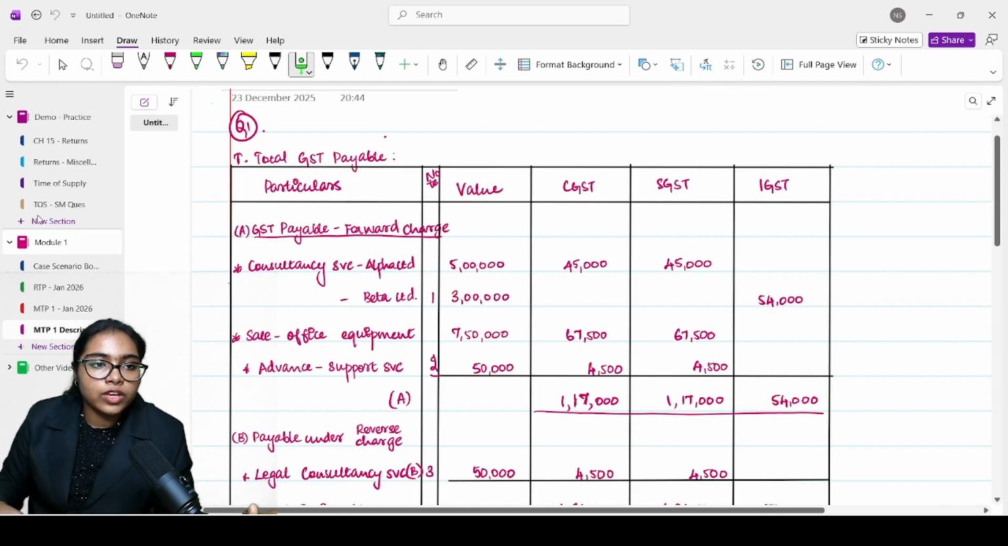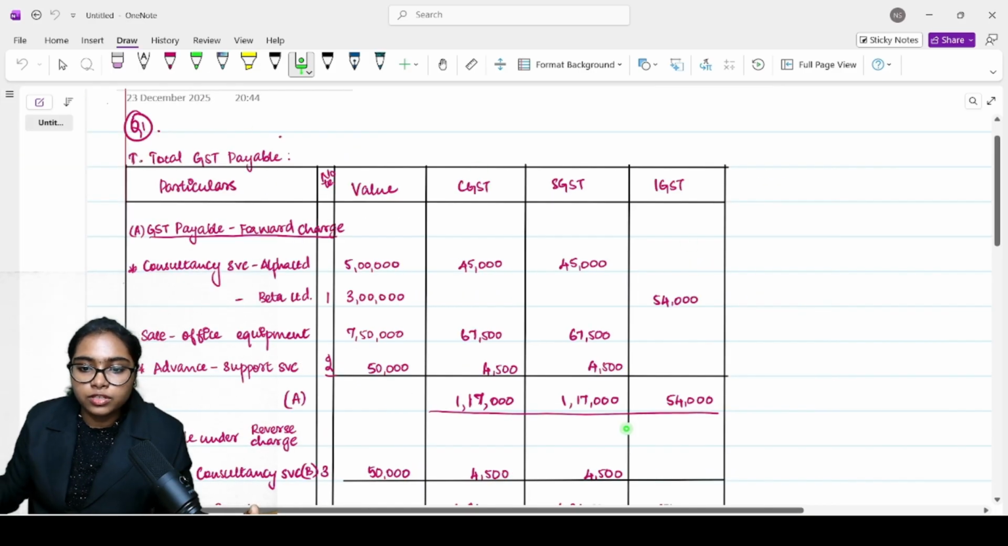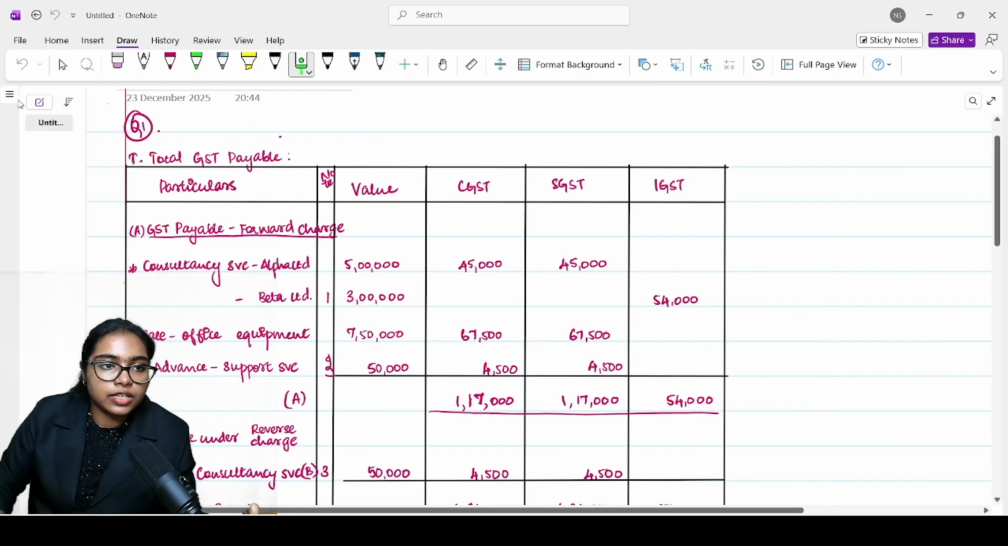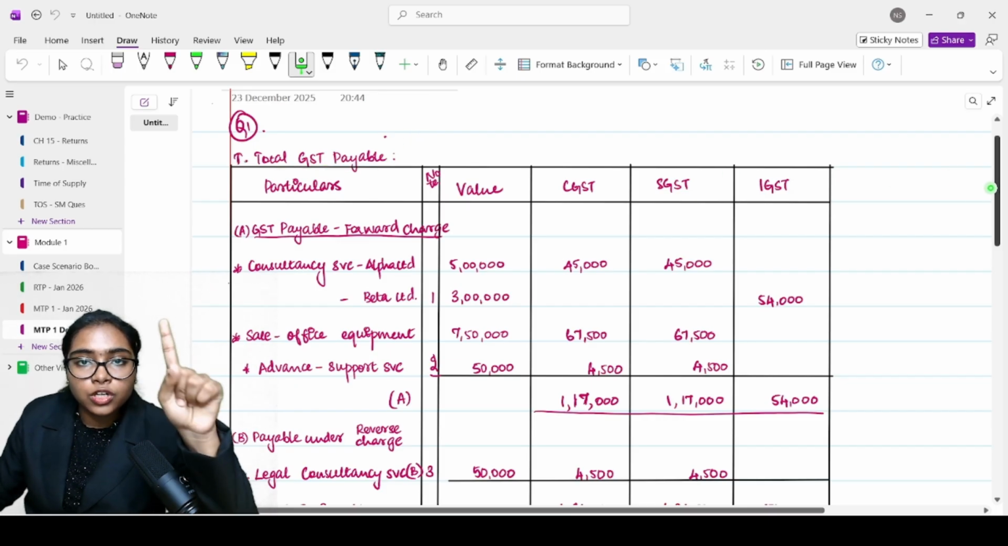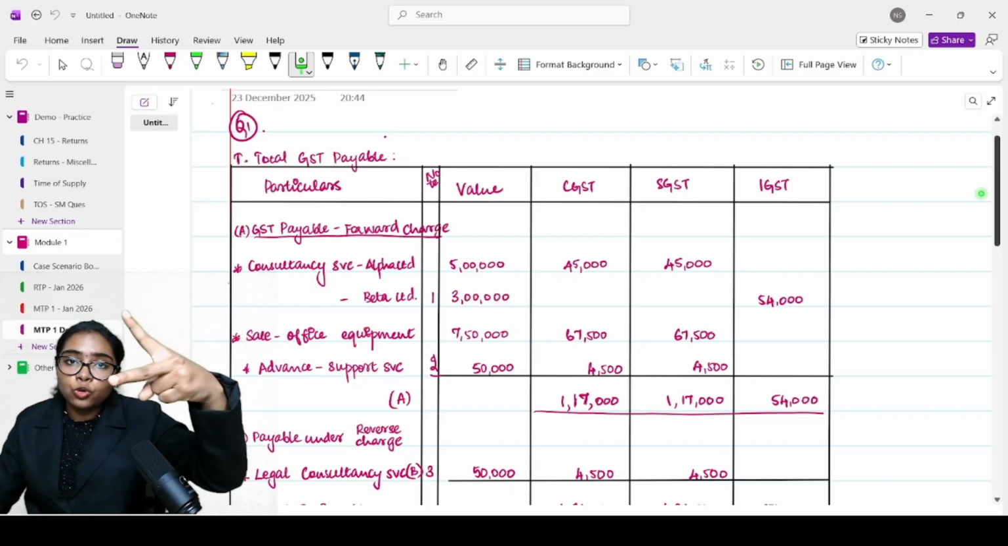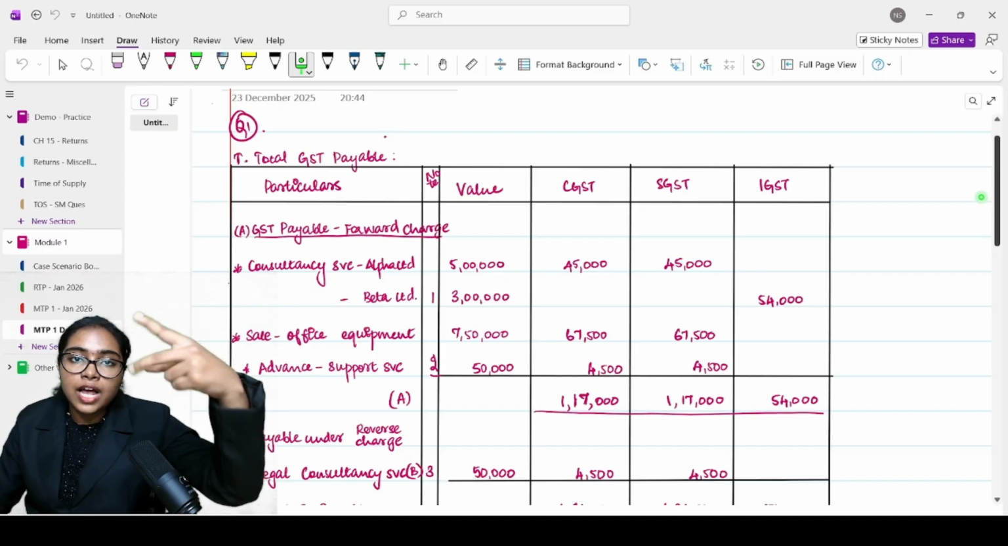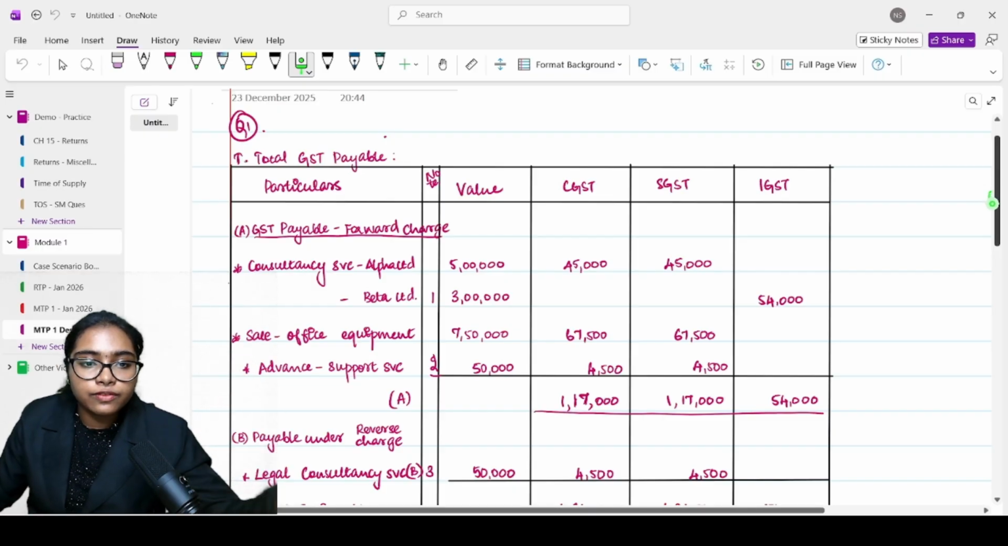Now moving on, I'll show the solution for this. Yes, let's look at the solution. Total GST payable. First, you will compute whatever is the total GST payable. You will split it into two. One is GST payable under forward charge. The other one is GST payable under reverse charge.